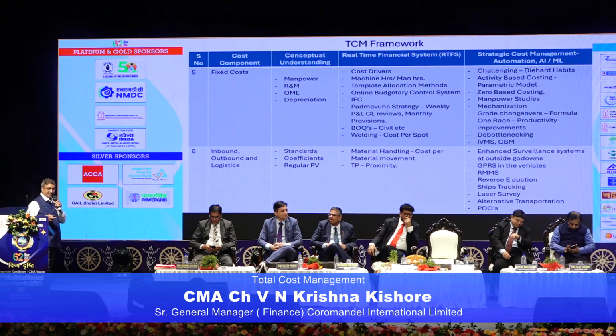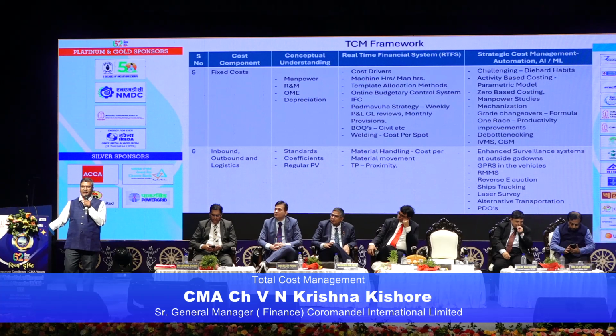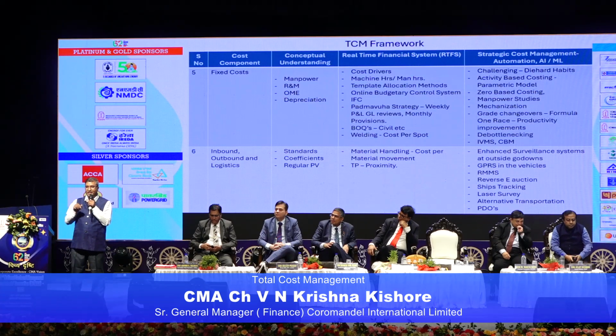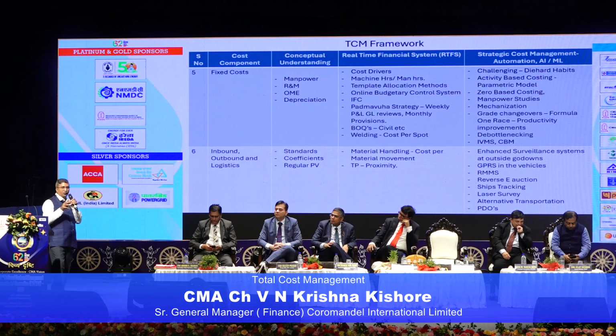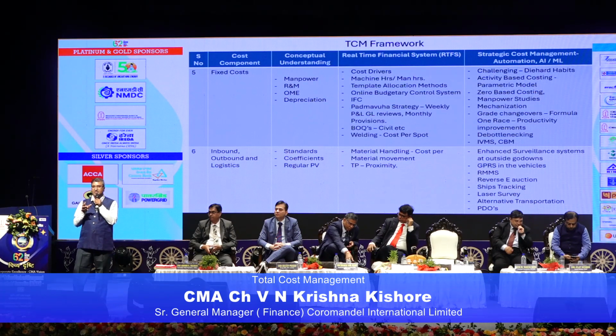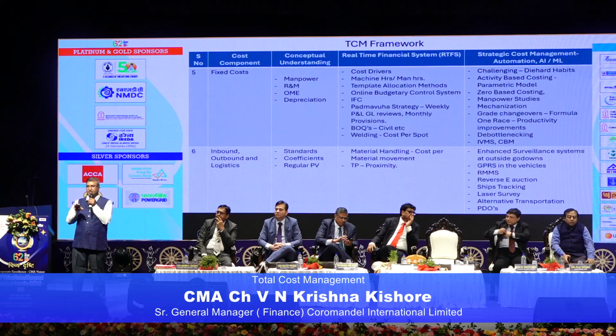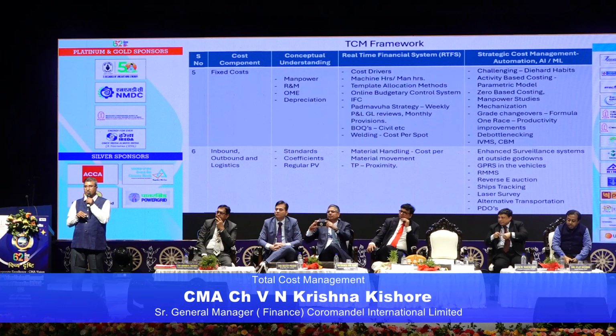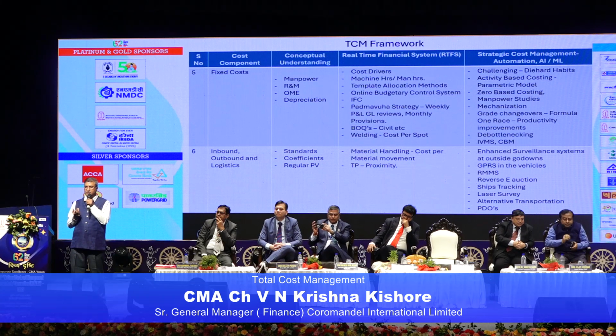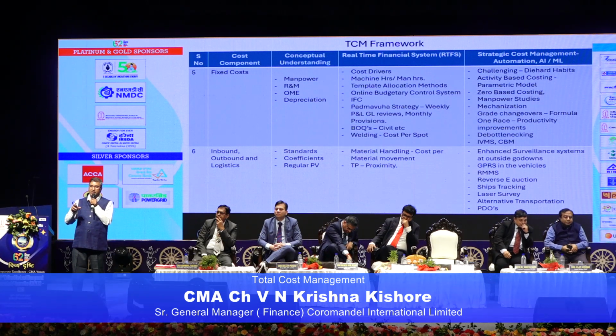Coming to fixed cost, sir has explained the direct apportionment to the products. Here also you need to find out the cost drivers, the good cost drivers or directly proportional cost drivers, which you can take. Because all the products cannot be one and the same. Some of the drivers can be machine hours, some can be man hours, some can be purchase orders if it is a purchase department, and some can be quality engineer hours for quality testing purposes.